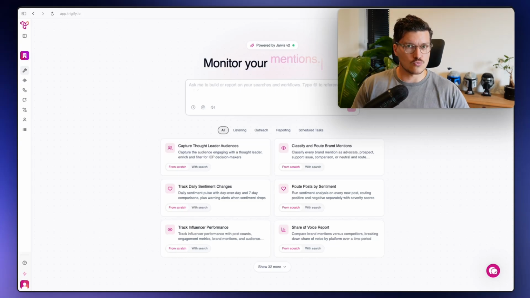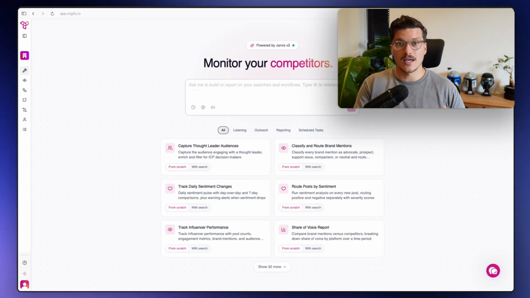We can use it to report on things. We can use it to spot content gaps, to find individuals that maybe get large engagement to help you create a creator strategy or an influencer strategy. It's your one-stop shop for all things social. So let's have a look at this.